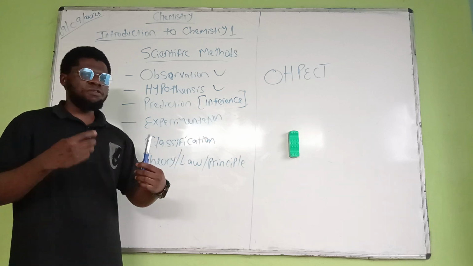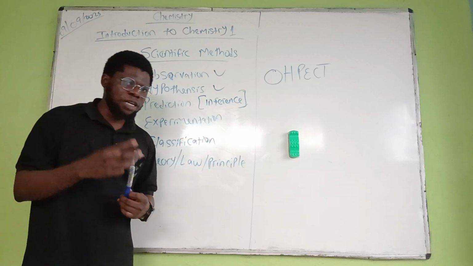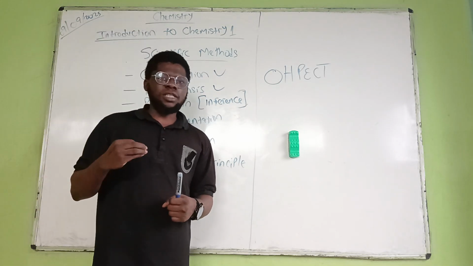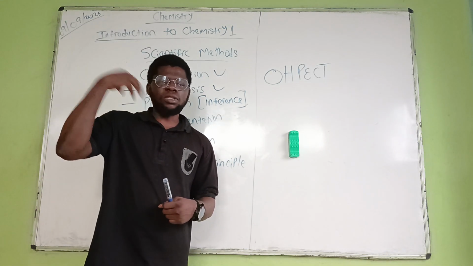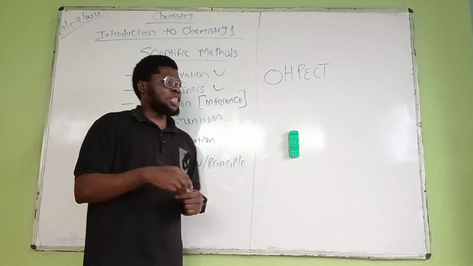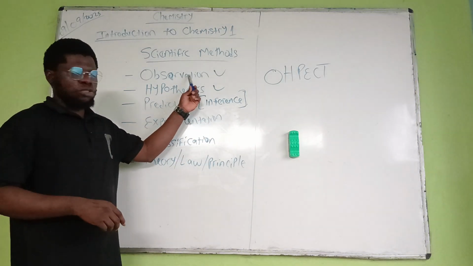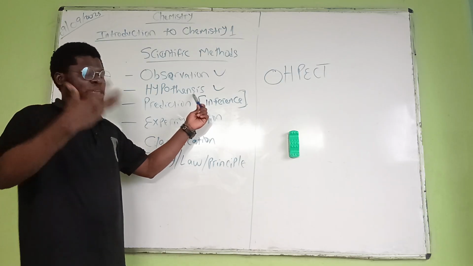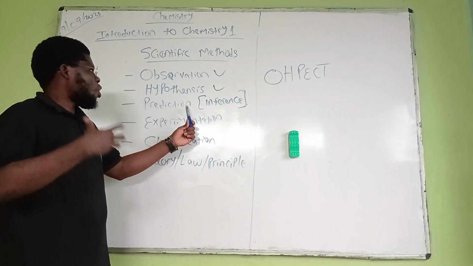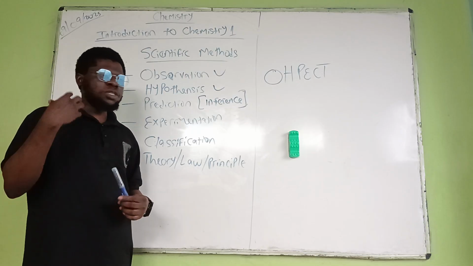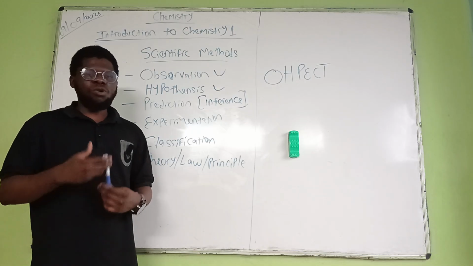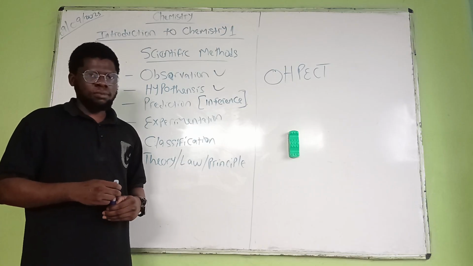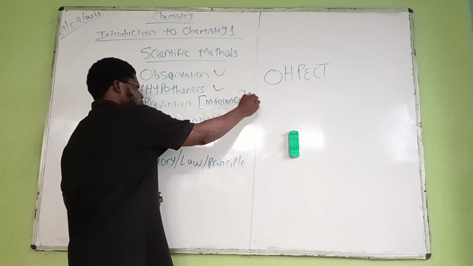But inference means logical reasoning about a particular thing: to reason, to think deeply on what has been observed. You've made an educational guess on what you've already predicted, and you give a deep thought on the object or substance you are carrying out research on.